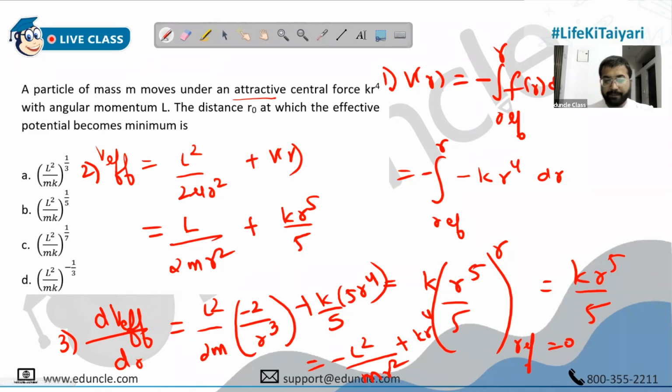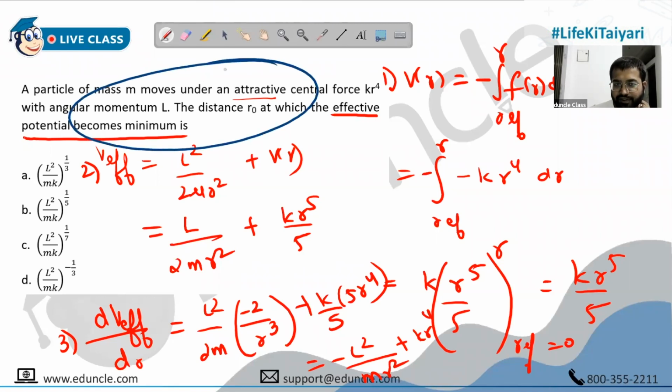Now this equation we have to equate with 0, because they have mentioned that the effective potential becomes minimum. In which condition does the effective potential become minimum? At the mean position for oscillation, with respect to the central force.